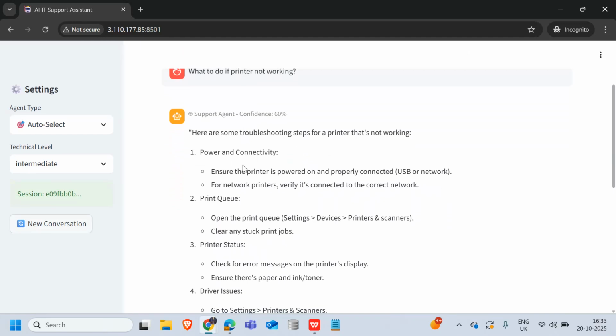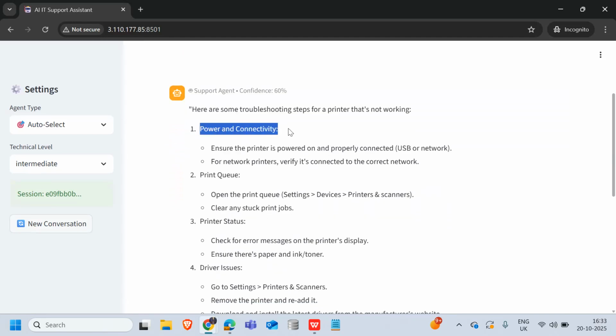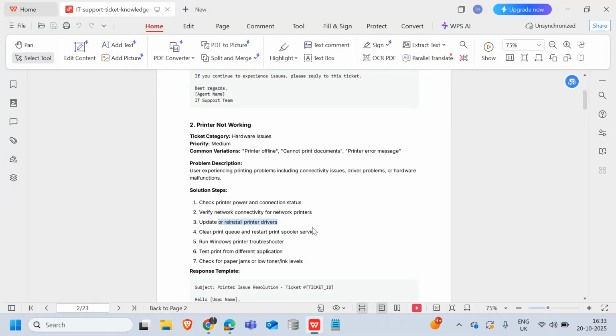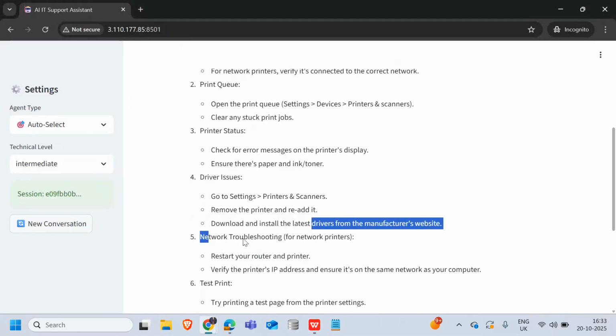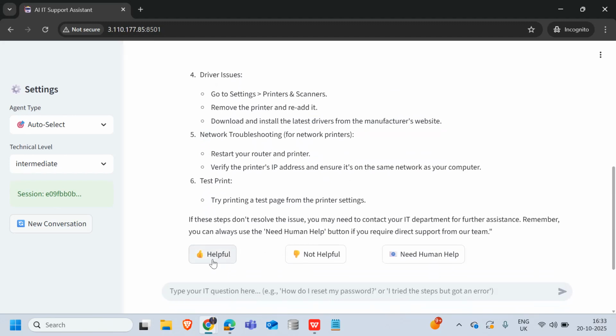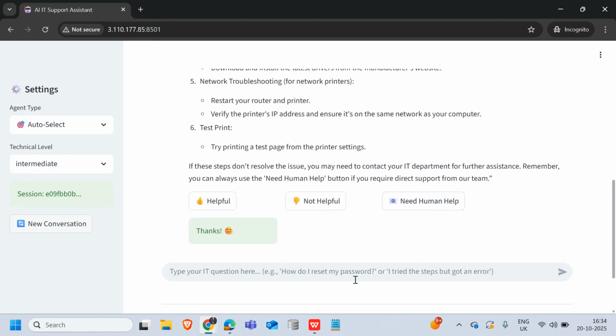So we have received the answer. See, it also has power connectivity, then printer queue, then driver issues, then network troubleshooting. The same is written here, printer driver, then troubleshooter. So let's give it a thumbs up for that. Yes. And if the user needs any human assistance, they can press the need human help button.